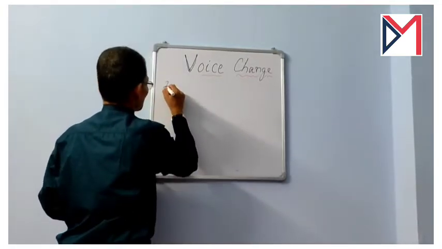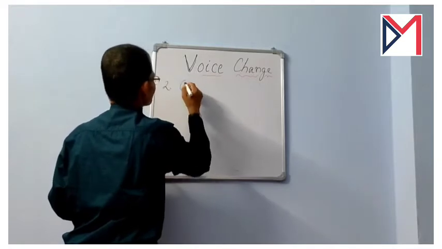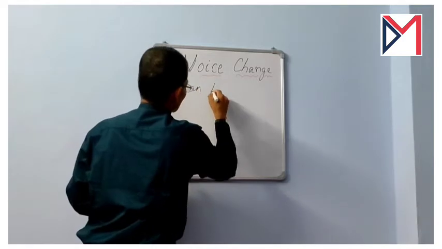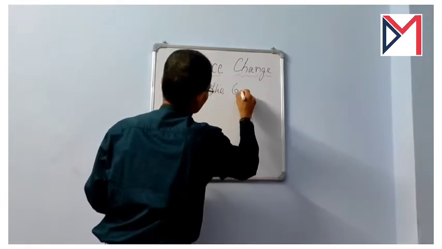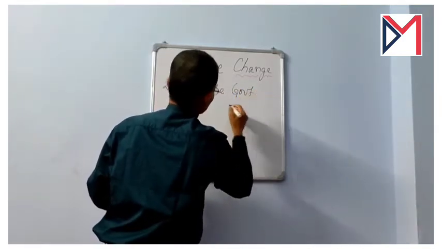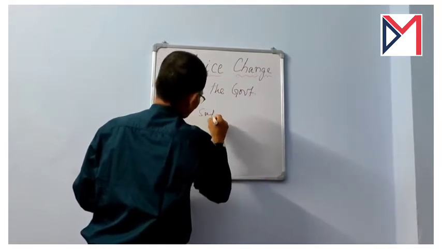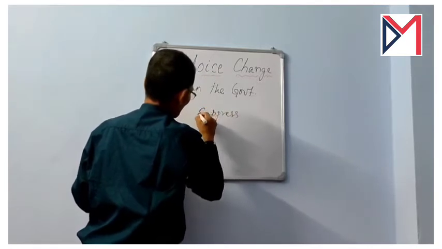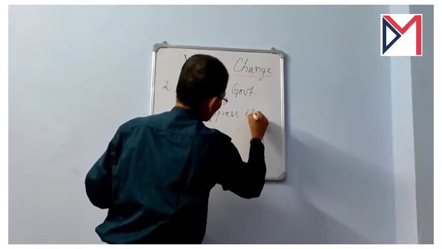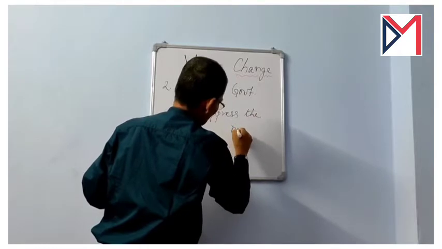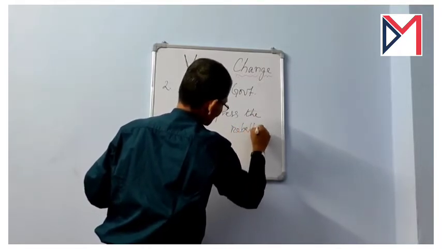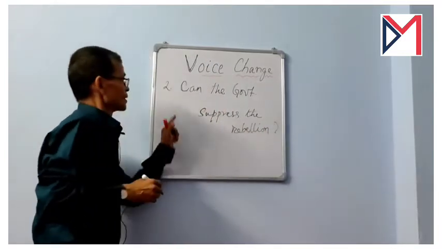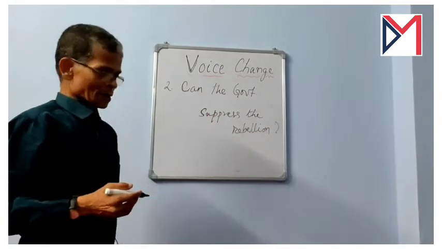The example is: can the government suppress the rebellion?